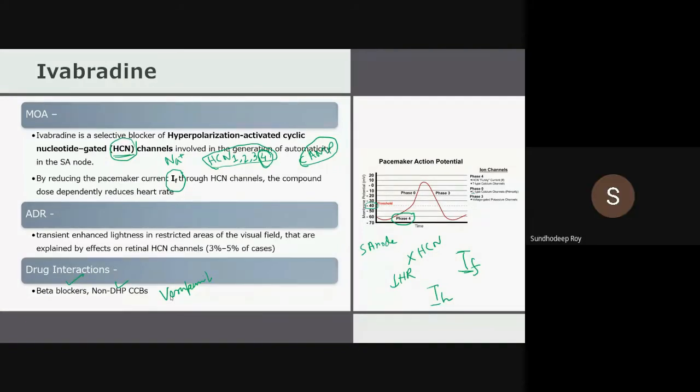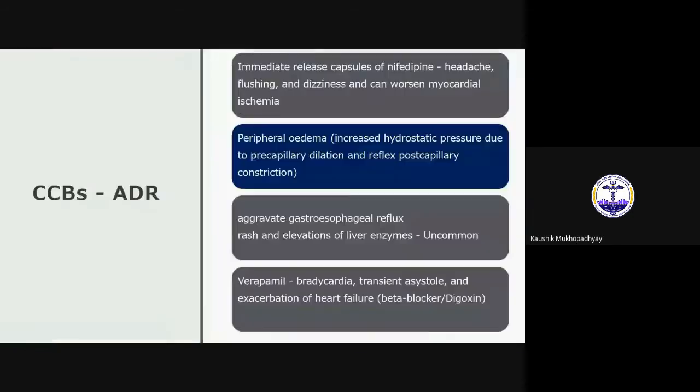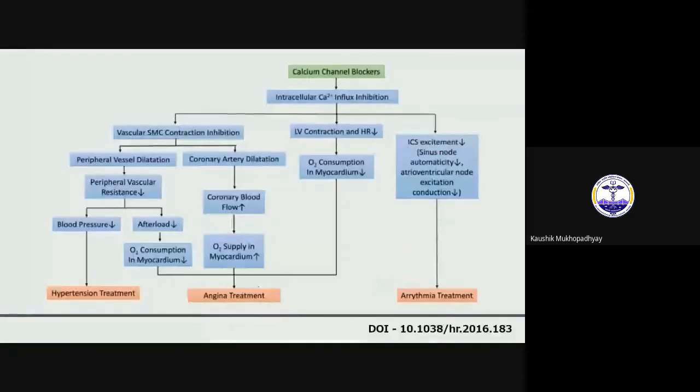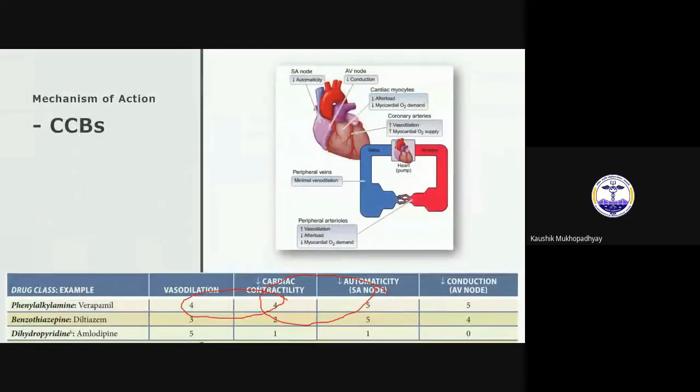Can you explain the drug interaction with non-DHP CCBs and ivabradine? What does verapamil do? What do non-DHP CCBs do? That was the main thing in yesterday's class. You can see cardiac contractility and this is the automaticity.